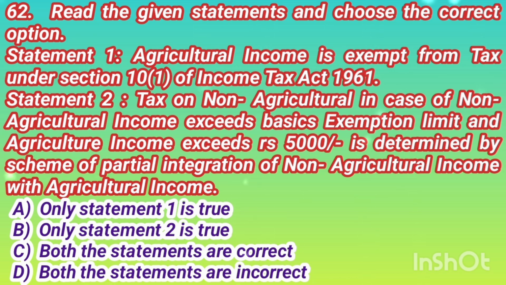Tax in case of non-agricultural income exceeding the basic exemption limit and agricultural income exceeding rupees 5,000 is determined by the scheme of partial integration of non-agricultural income with agricultural income.